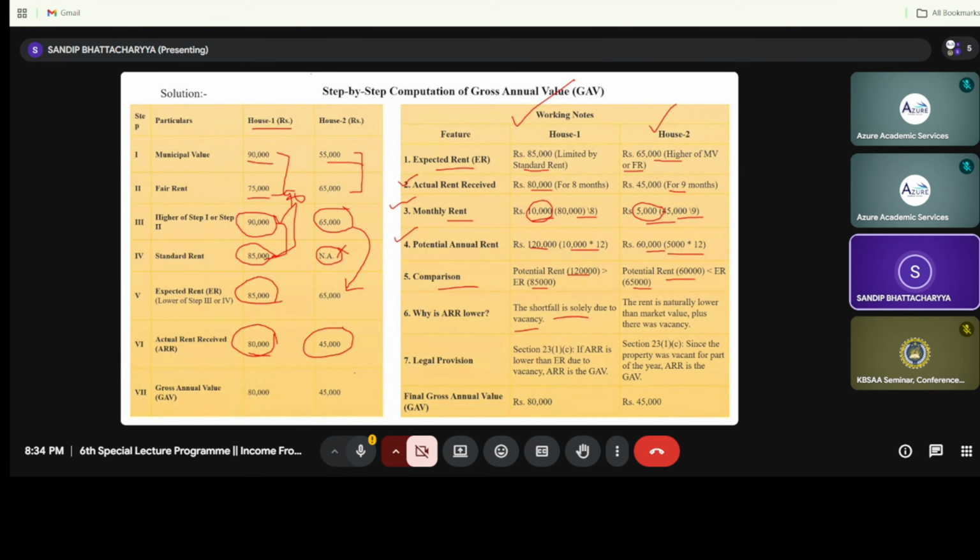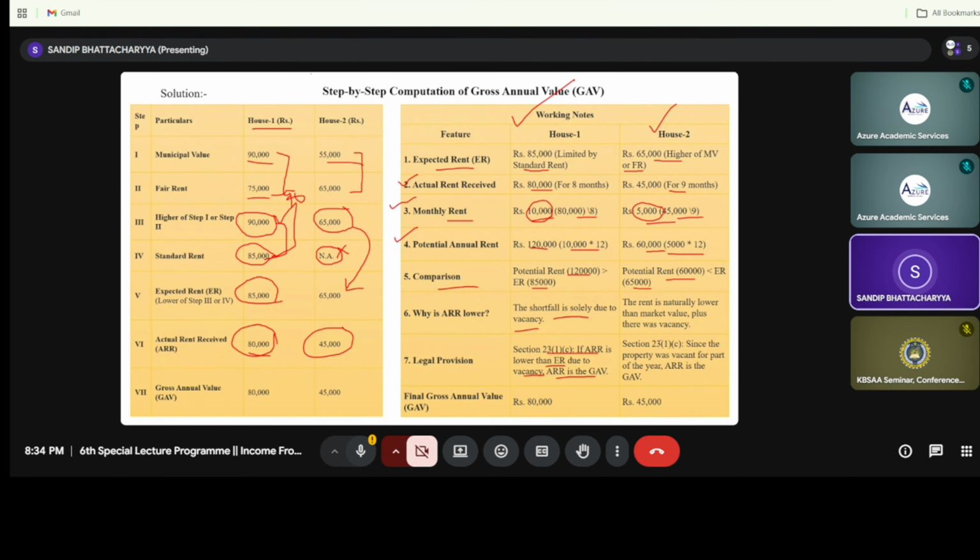After computing this vacancy, you can see the legal provision under Section 23, sub-section 1, clause C, that if ARR is lower than ER, that is, if annual realizable rent is lower than the expected rent due to vacancy, then ARR will be considered as the gross annual value. What does it mean? If annual realizable rent is lower than the expected rent due to vacancy, then gross annual value will be calculated as ARR.